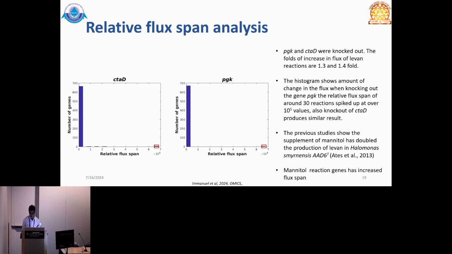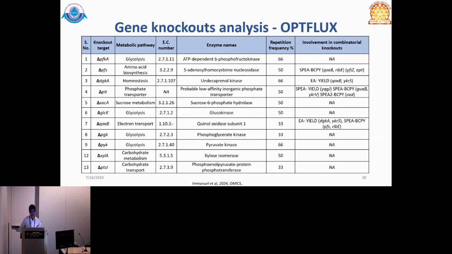We further did some gene knockout analysis using OptFlux to validate what we had done with the previous data, and we found that these additional gene knockouts, identified using SPEA2 or an evolutionary and simulated annealing algorithm, also resulted in 27 unique genes, which we consider as having higher repeatability of at least 30% or more. So there were more genes that we identified that are involved in transport, metabolism, and biosynthesis.